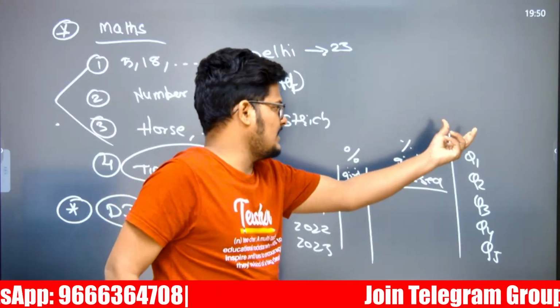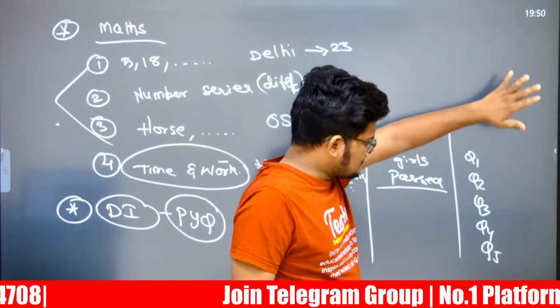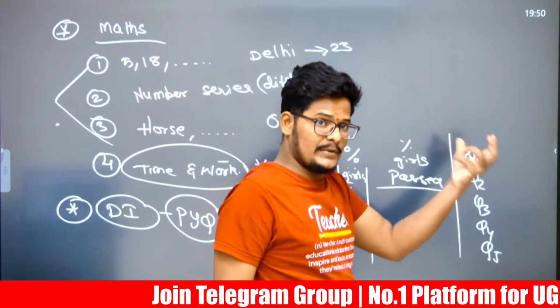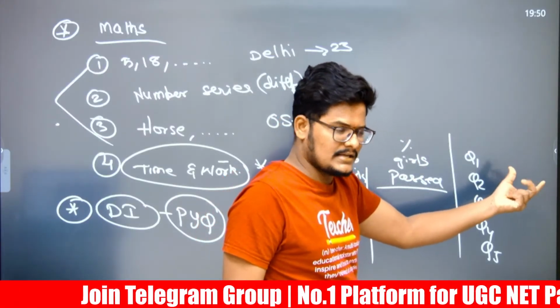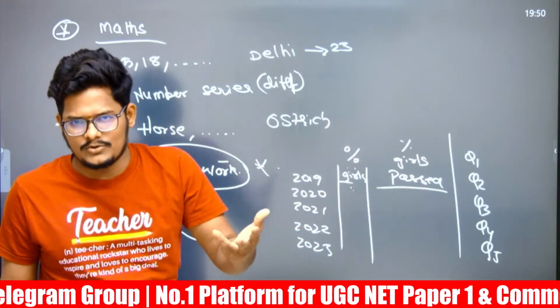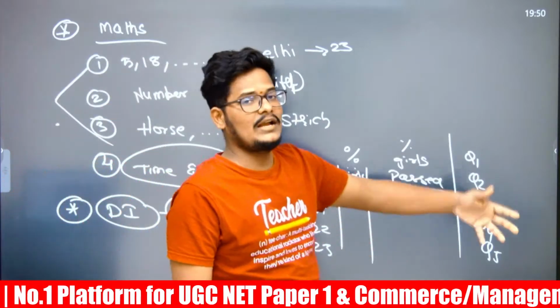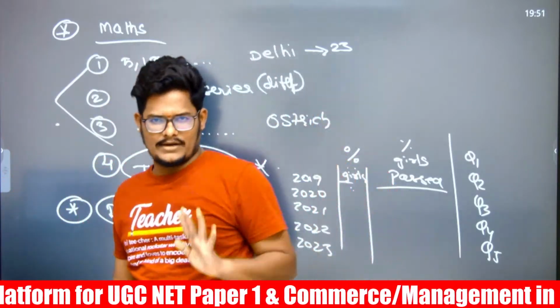So if this many students, 40,000 or 50,000, separately in each question, if this many students are there in this class, how many girls failed in 2022 as compared to 2023? Like that 5 questions were posed, but every question has a different total number of students.